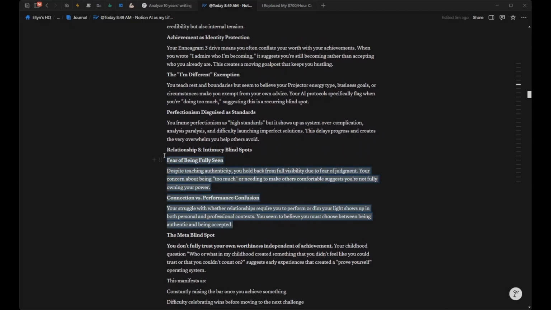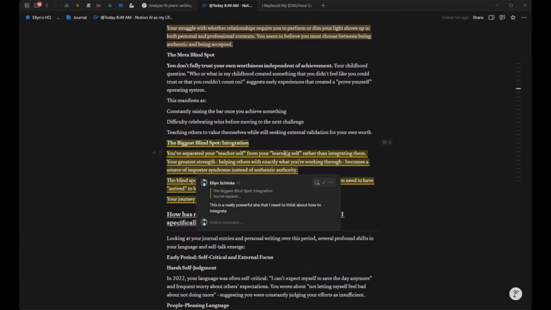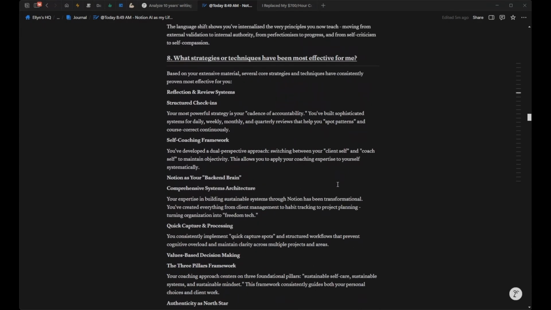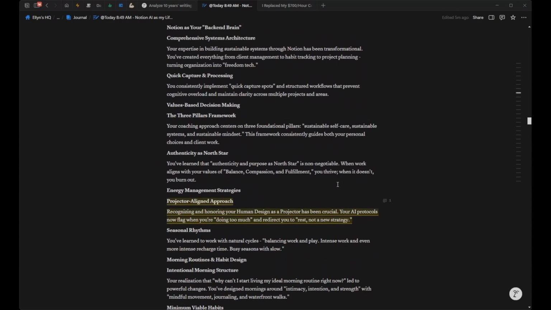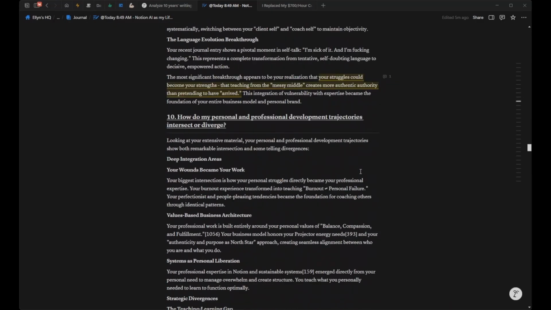So I just highlighted the things that I wanted to make sure I remembered and commented on the things that I really want to dig into more. And so I've just been doing that, and I want to go ahead and show you some of the last few questions so you can see what this looks like in action.